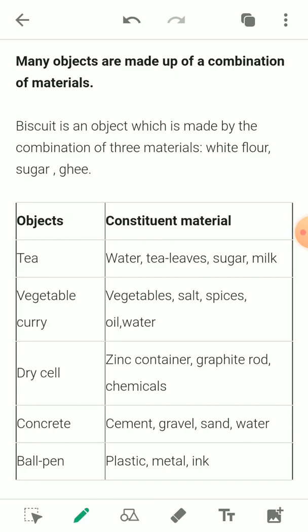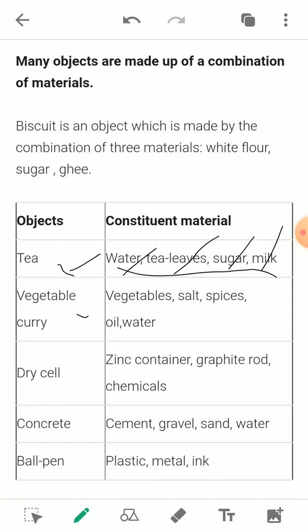But here we are talking about how one object can be made up of a combination of two or more materials. It means an object can be made by combining two or more materials together. Like tea: you know how we prepare tea. Tea is prepared with water, tea leaves, sugar and milk. By combining all these constituent materials, we make an object, and that is tea.